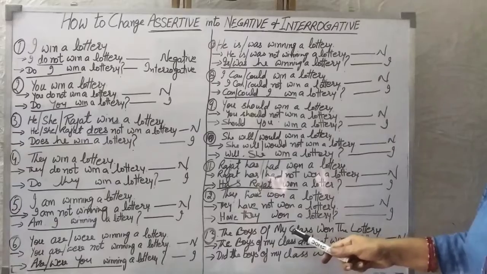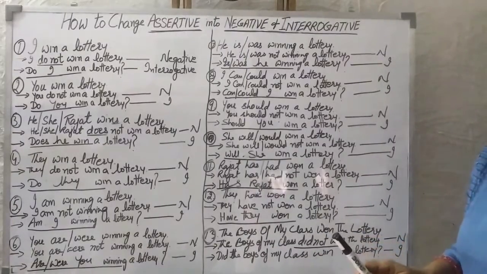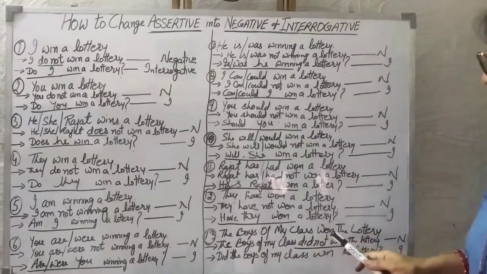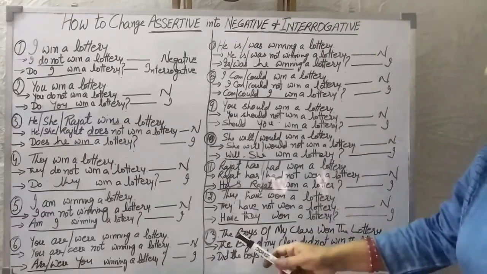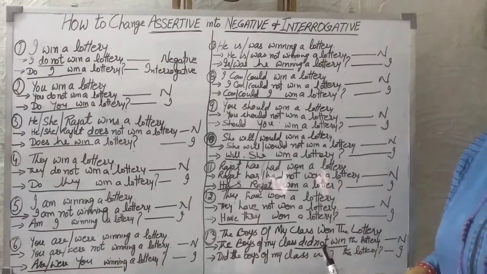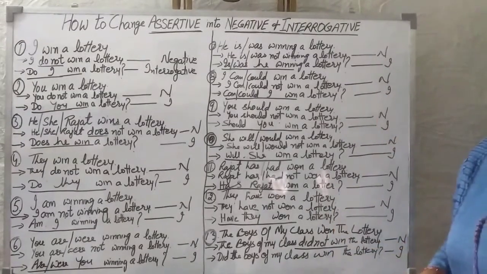But there is no perfect tense here. If there is no perfect tense, then this one is not the third form. This is actually the second form. It means this sentence is in past tense. The boys of my class won the lottery. मेरी क्लास के लड़कों ने लॉटरी जीत ली. It is an old matter, past tense.